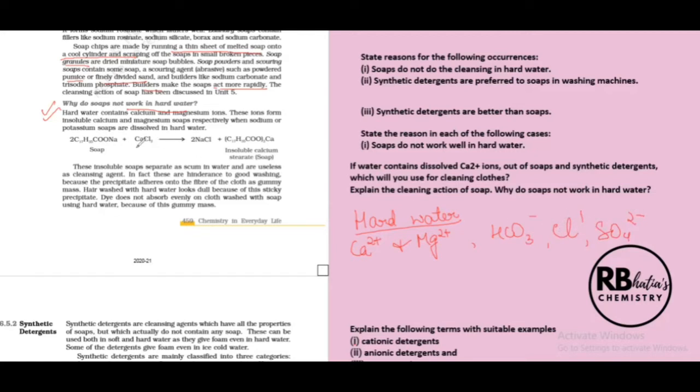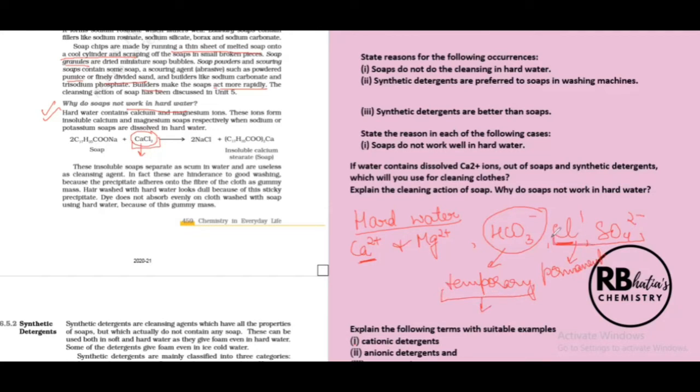What is the problem of using soap with hard water? With hard water, let us say a water sample containing calcium chloride. So a water sample containing calcium chloride is hard water. Remember, hardness due to bicarbonates is temporary hardness, and hardness due to chlorides and sulfates is permanent hardness. Why is this temporary hardness? Because it can be removed by boiling.